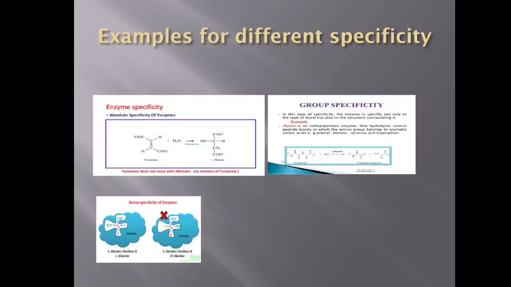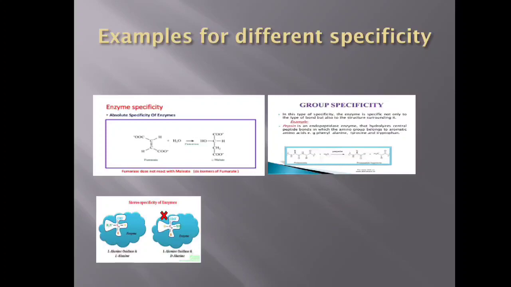So importantly, we have 3 categories. Absolute specificity is exhibited by an enzyme which acts only on one particular substrate. Group specificity is exhibited by an enzyme which is going to act upon a particular functional group. And stereochemical specificity is observed when an enzyme acts on a particular stereoisomer. So those are the different types of specificity.